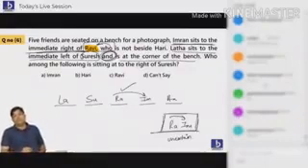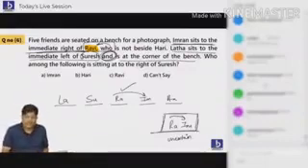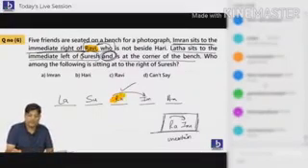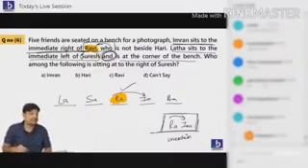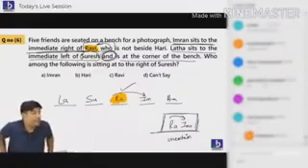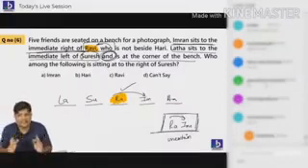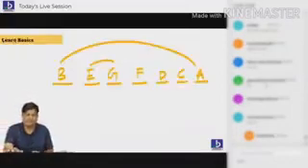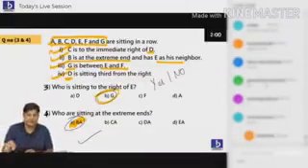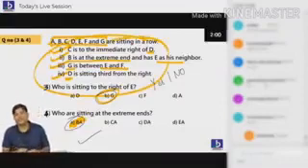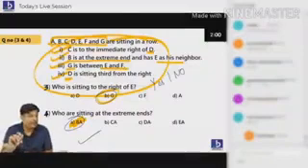Following, everybody? So what did I ask you? Who is sitting to the right side of Suresh? Answer is what? Ravi. So this is what I would like to explain to you. Seating arrangement, what we have done in the starting was just read and fill. You did such a big question, but you didn't do anything. You just read and fill. Clear?